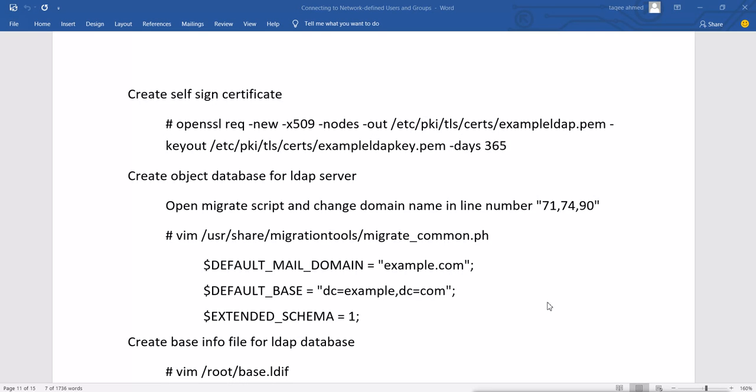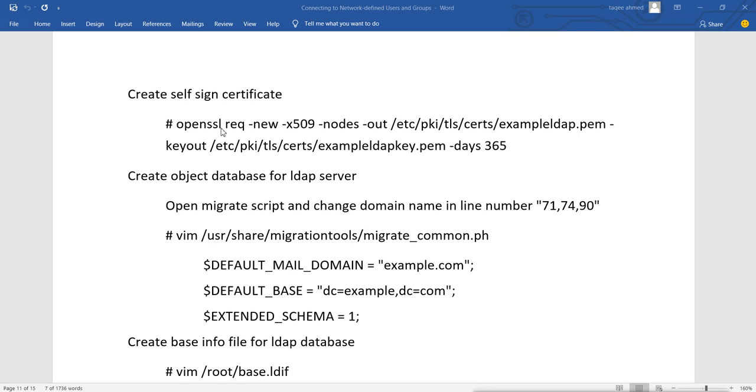Now next what we will do, we will create the certificates. We have added the link, the name and the path of the certificate in the configuration database file, but we have not generated the certificate. So now we are going to generate the certificate for our LDAP, and for that we will use the OpenSSL